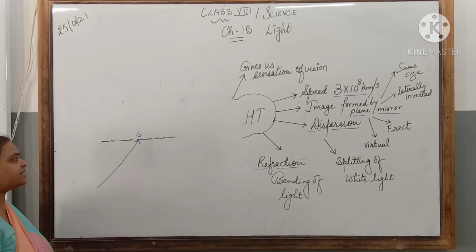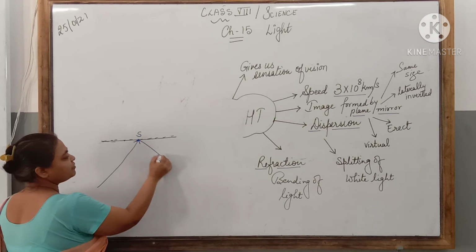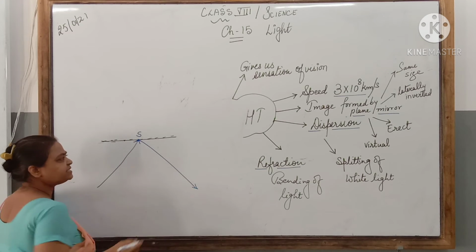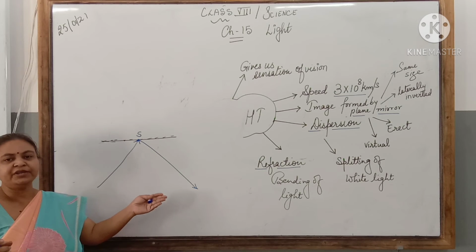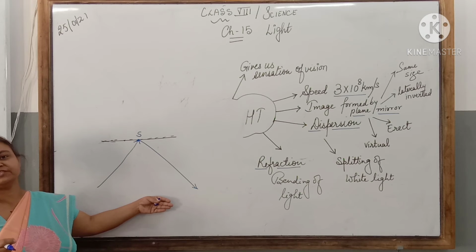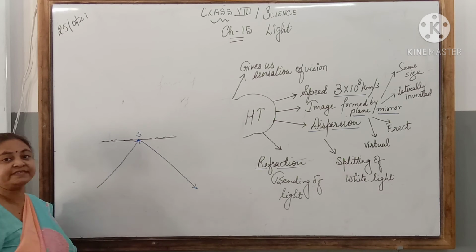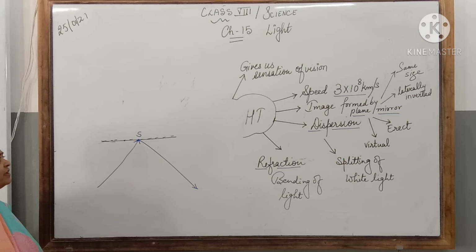It gets reflected back from the mirror. You must have observed this many times. If you point the light source towards the mirror, you will see the glare on the other side. That is reflection of light.